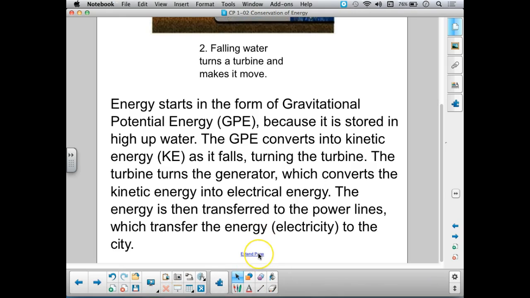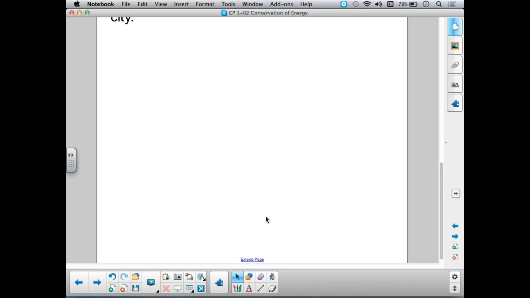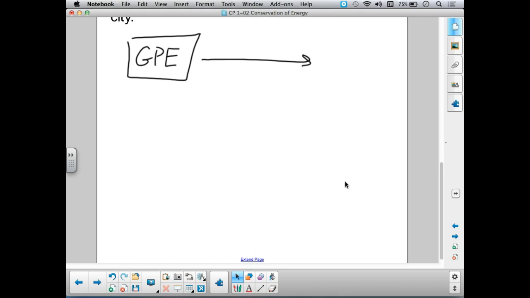Now, how would we draw an energy flow diagram for this scenario? I know that energy starts in the form of GPE up high in the dam. So here's my GPE, and as it falls, I know that it turns into kinetic energy. So let's draw that. How about KE for kinetic energy?